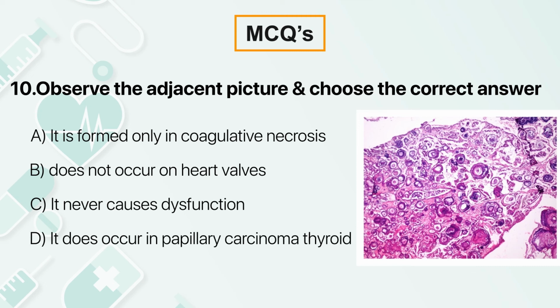No, it can be formed in any necrosis. It can be formed in coagulative necrosis, it can be seen in caseous necrosis, or it can even be formed in fat necrosis. So it can be seen in any necrosis. Only in coagulative necrosis is not right. It does not occur in heart valve.